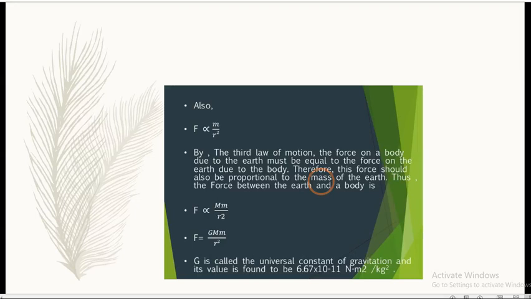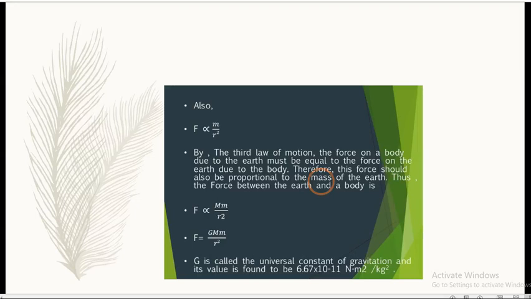When you remove the proportionality sign, F will become capital G Mm upon r square, where G is the gravitational constant, which we consider the universal constant of gravitation. According to that, the value of G is equal to F r square upon m into M. So its unit is Newton meter square per kg square, and please underline this value.